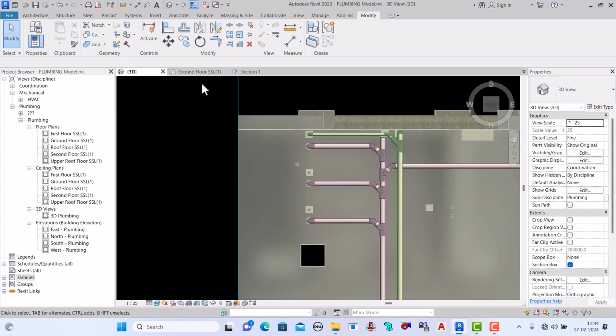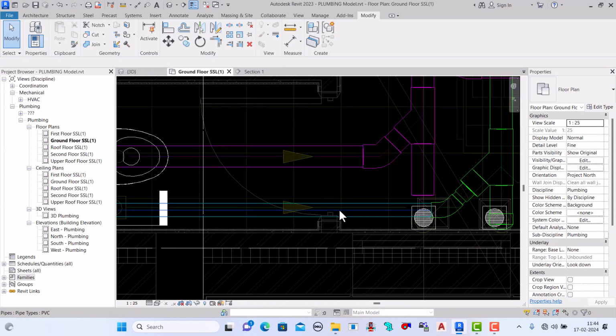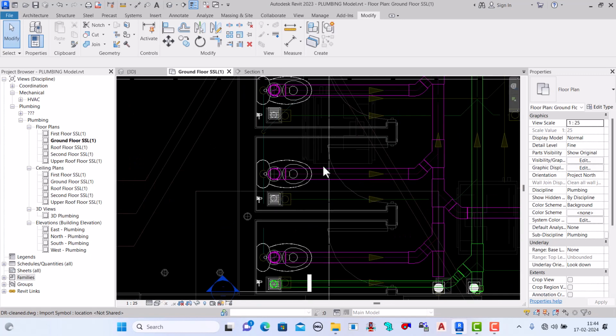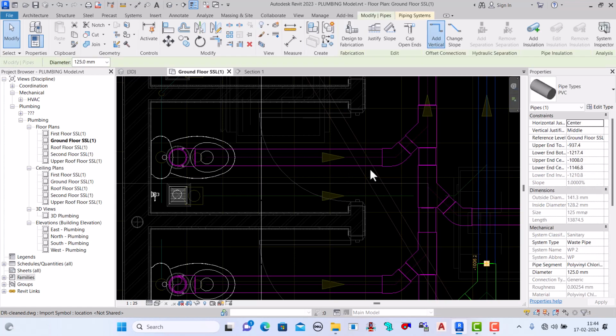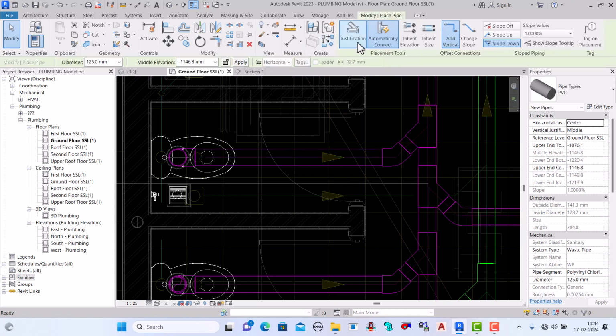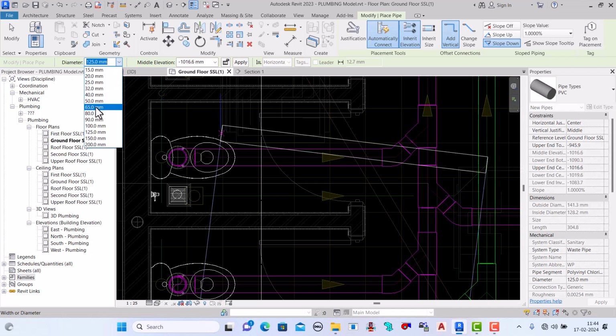Similarly, we can connect all the things, okay, all the fixtures from here. See, we'll select this pipe, create similar, inherit elevation, and the same elevation we can take, but the size will be 80.